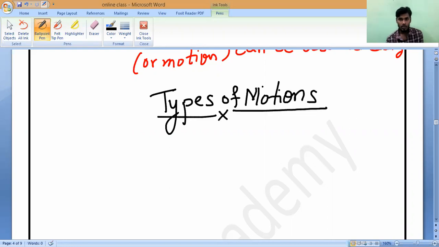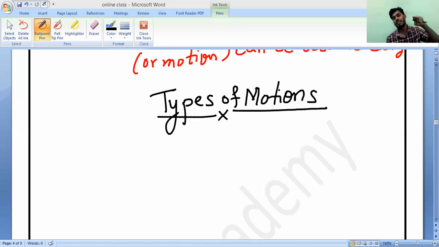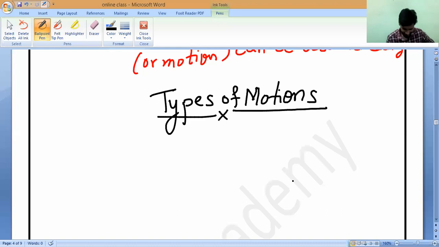Types of motions. Before learning what the types of motions are, we must know some examples. When you are traveling on a road, your car is traveling in a straight line, or else when curves come, you travel in curves. Tell me, whenever the curves come, automatically our car also travels on a curved road. Is it yes or no?